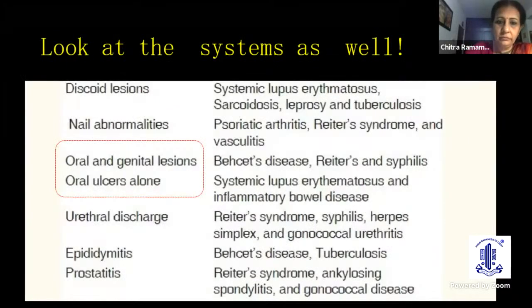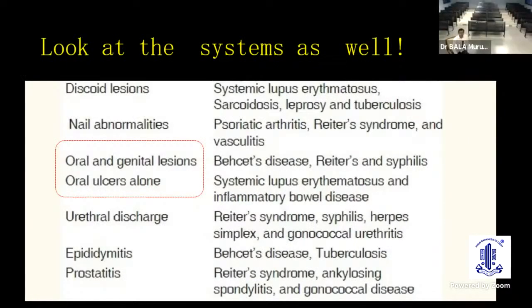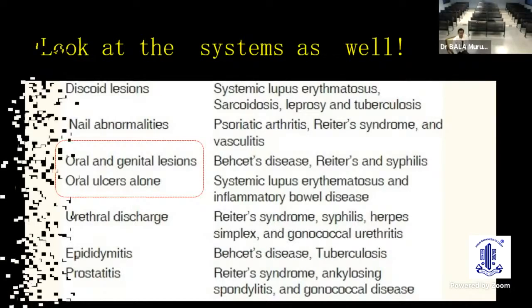because we also need to correlate the eye problem with the systems as well. For example, a clue from the history like oral and genital lesions or oral ulcers alone could give us a distinction whether we are dealing with Behçet's, Reiter's, and syphilis, or SLE or inflammatory bowel disease. So also we get a lot of information from the discoid lesions of the skin, the nail abnormalities, or the history of urethral discharge, epididymitis, or prostatitis.